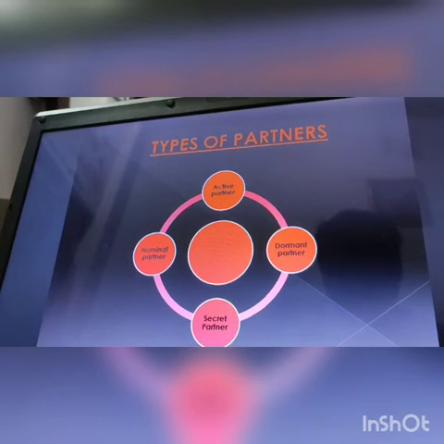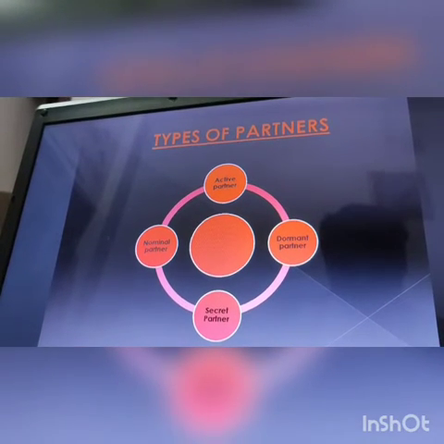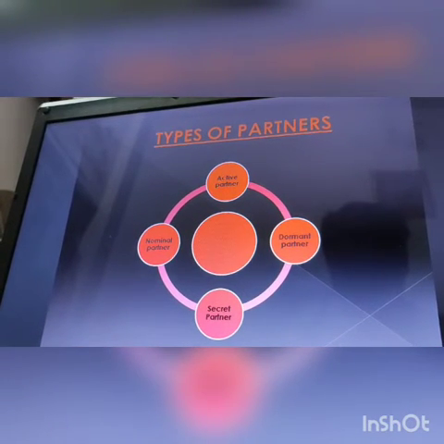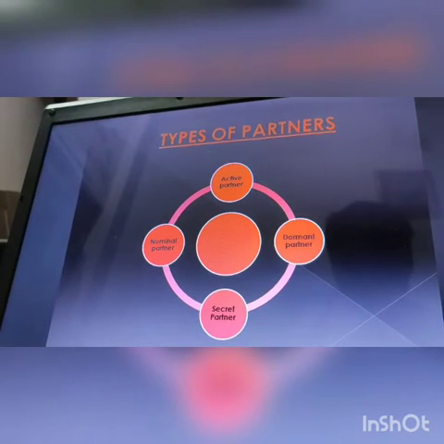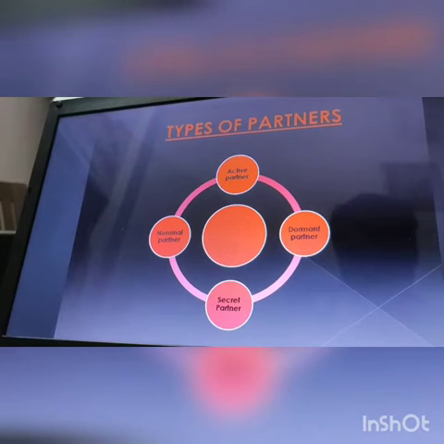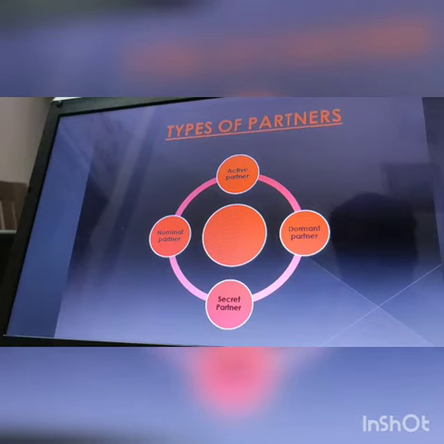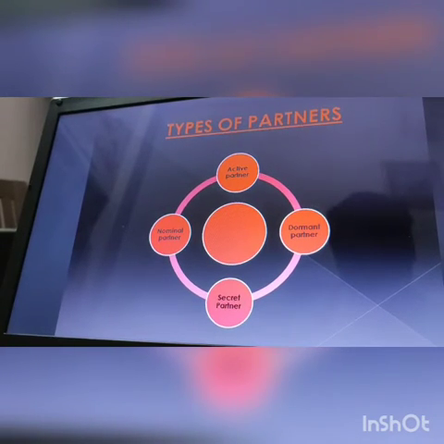The third one is the secret partner. The secret partner is one whose association or relation with the firm is unknown to outsiders. He is a person who works on a secret basis. That means outsiders do not know his association or relation with the firm. He contributes capital. He will participate actively in the management. His liability is also unlimited.